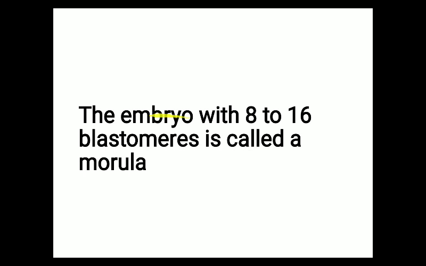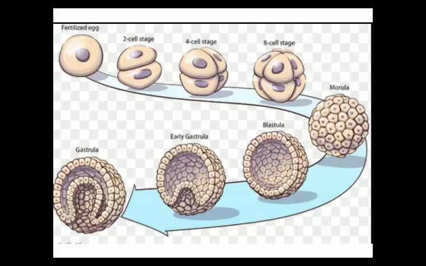So blastomeres are the cells, and when the embryo has 8 to 16 cells, that structure is known as morula. So what is blastomere? The cells of the embryo are known as blastomeres. In this diagram you can see that this is a fertilized egg. It will form the 2 cell stage, 4 cell stage, 8 cell stage, then morula. Morula is actually a hollow ball of cells, and finally it will form the